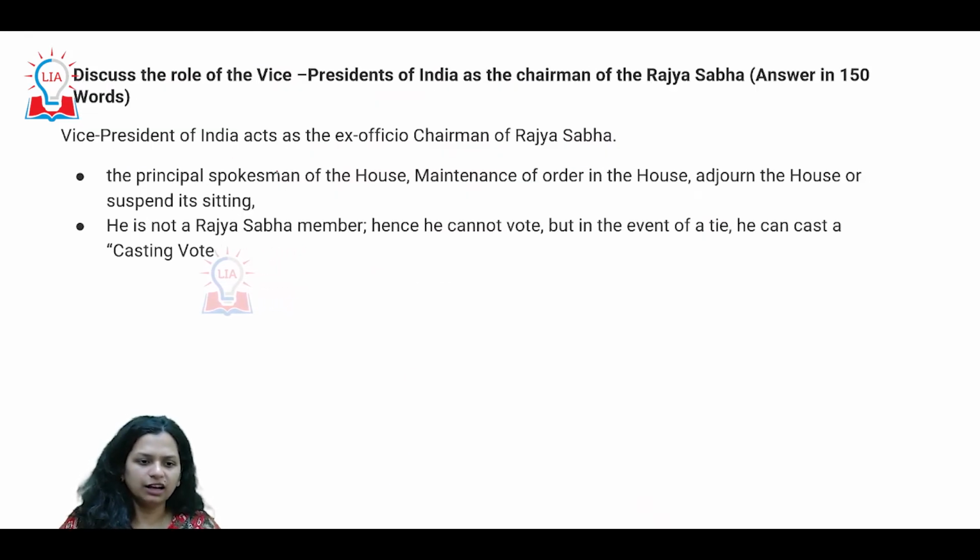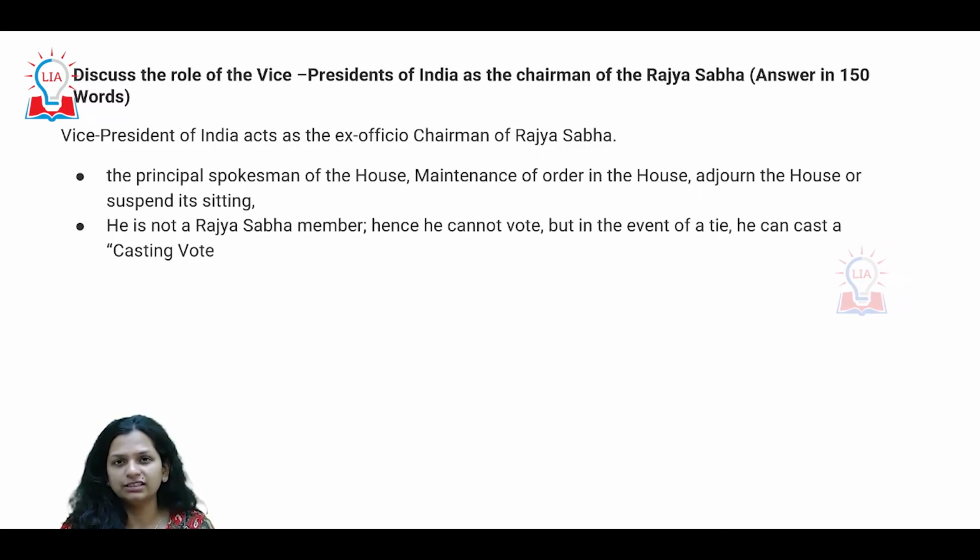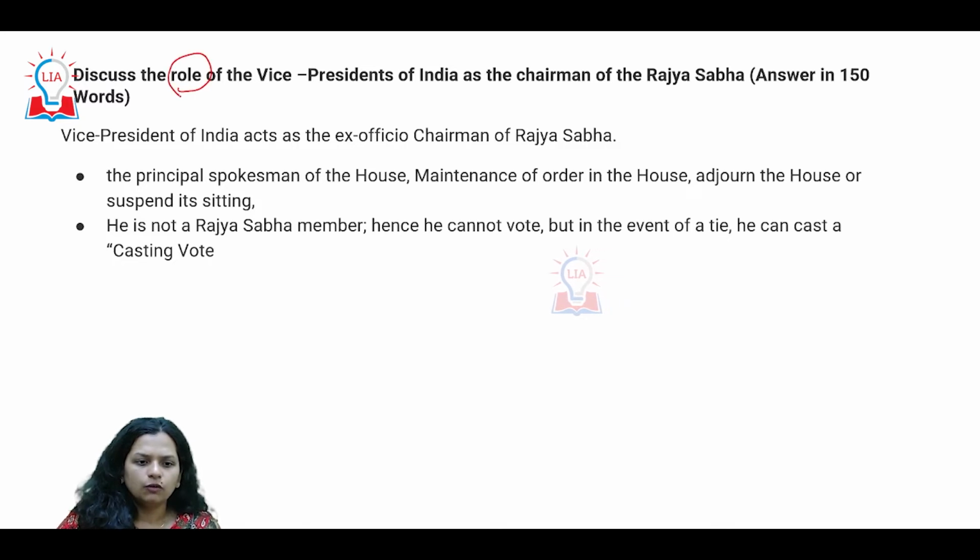The next question, again, I would say it's one of the most direct questions that UPSC could ask. You could make it interesting by giving examples and trying to show if there are any diversities, dilemmas, what kind of position can become a little challenging, or if there is any controversy with regards to it. So those kinds of elements you can add towards the end just to make it a little more interesting, but otherwise it's a fairly direct question which talks about the role of the Vice President.